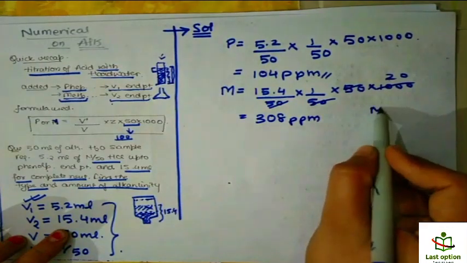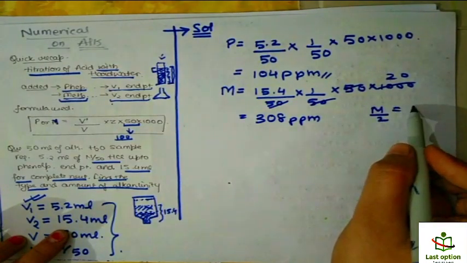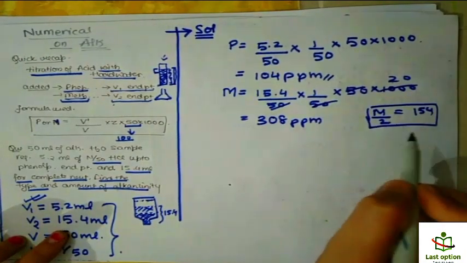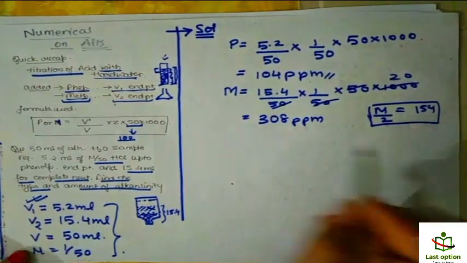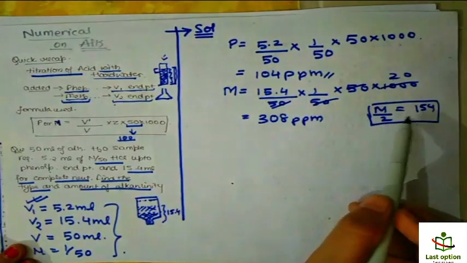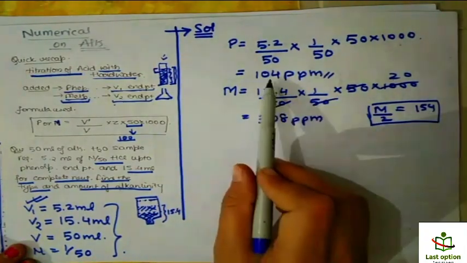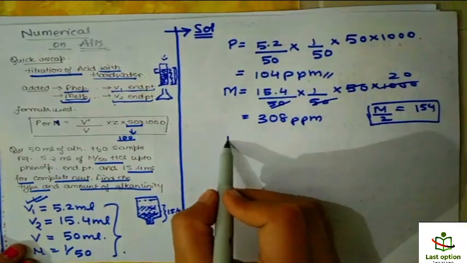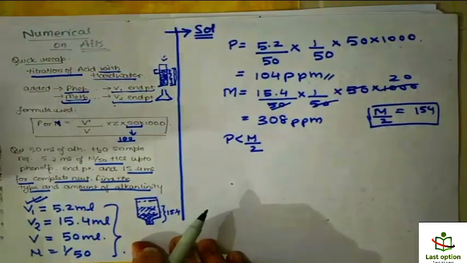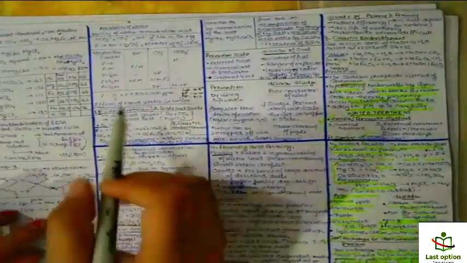For reference, write M by 2, that is 154, because we have to use this when we are comparing in the table. So what is the relation between P and M? You can see that M by 2 is 154 and P is 104, meaning P is less than M by 2. So let's see what the table is showing us.